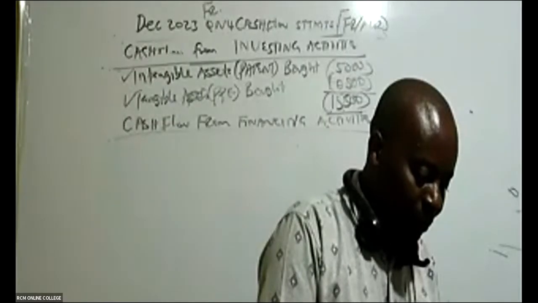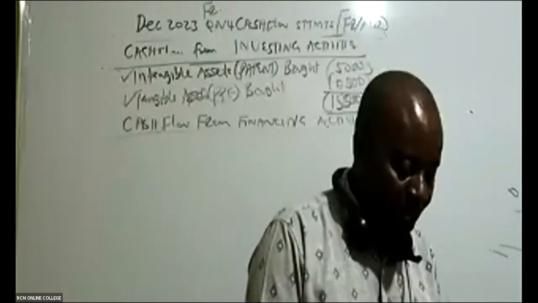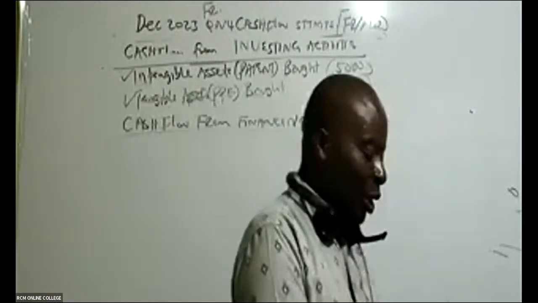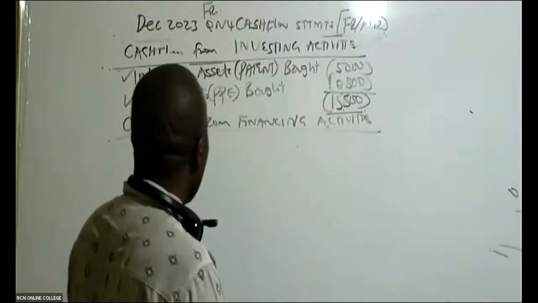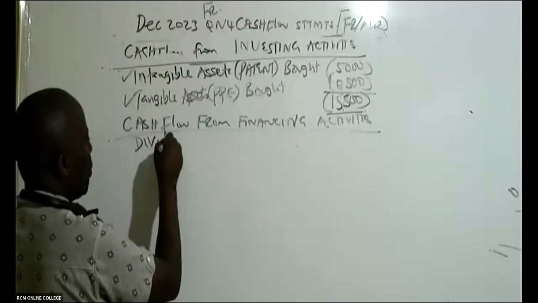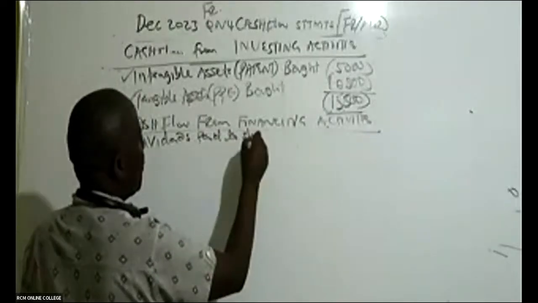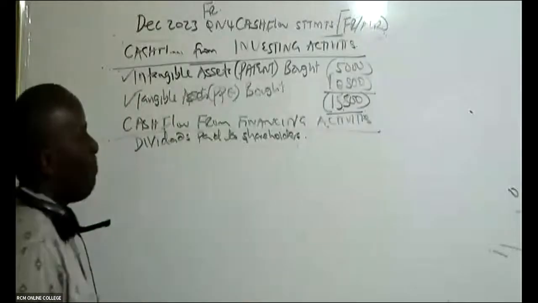Now, the financing, I will not forget. This case told me ACCA. It was Mzungu who taught me ACCA financial reporting, and I've never forgotten what he told me about this financing. He told me that your biggest financiers are your shareholders. Give them dividends first. Dividends paid to shareholders. Pay them.